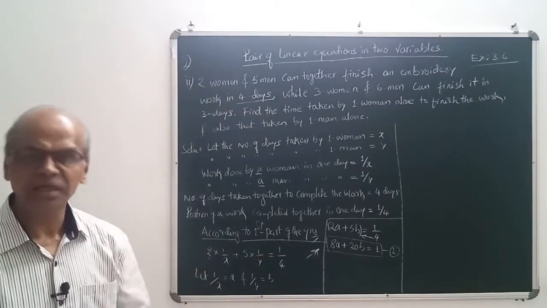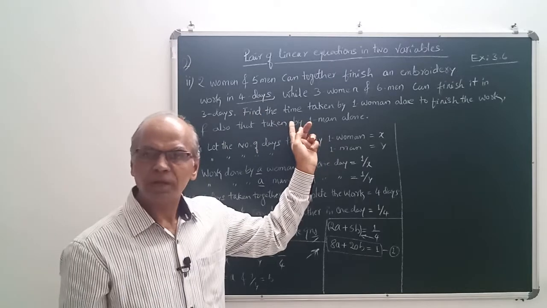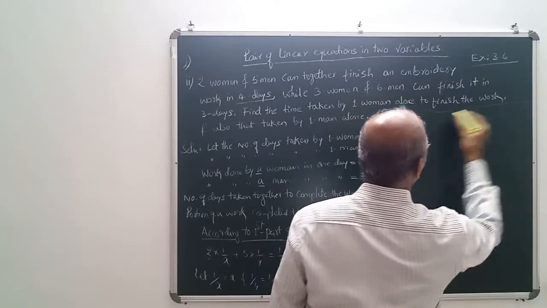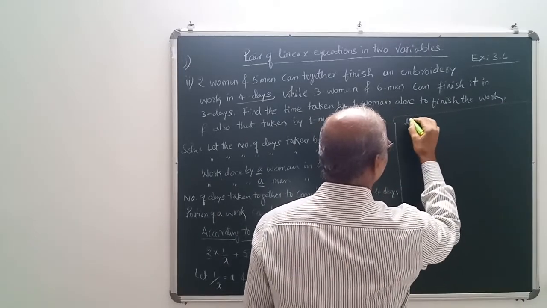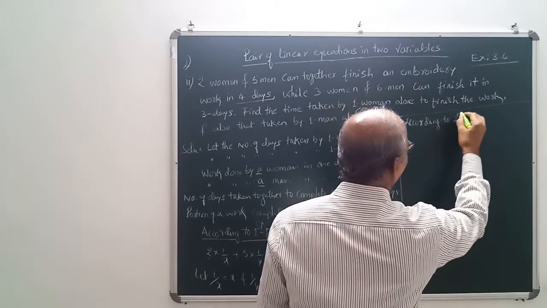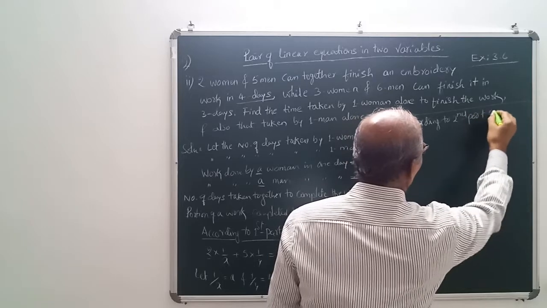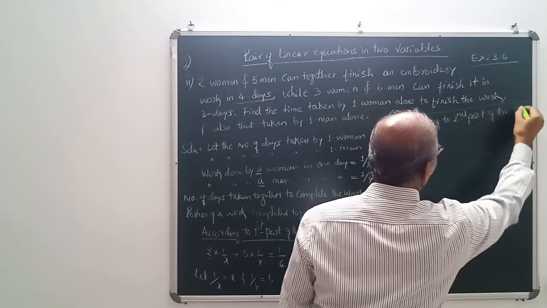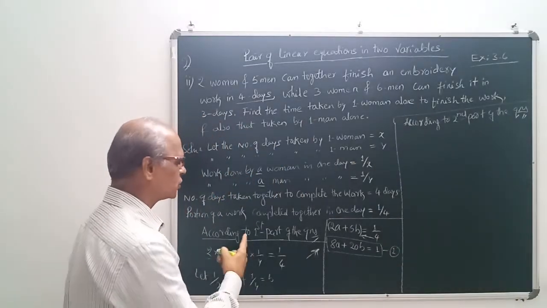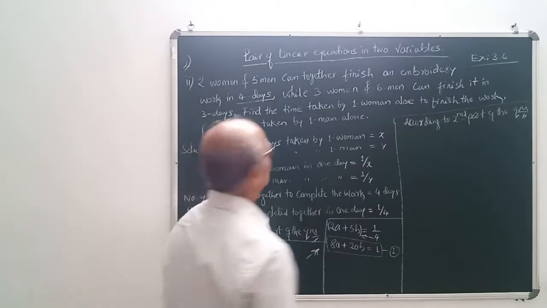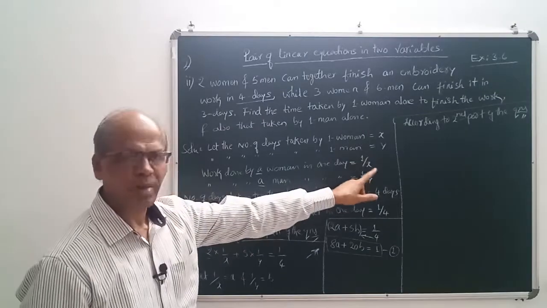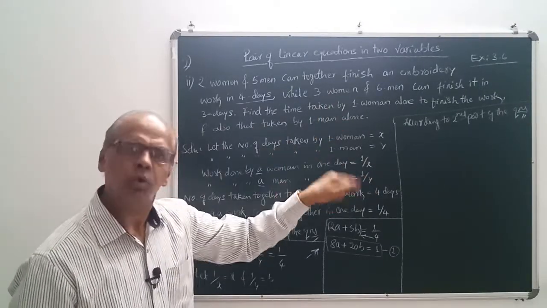Now we have to formulate the second equation, using the second part of the question. Okay, what is the second part of the question here? According to the second part of the question, as I have written according to the first part, right? What does the second part say here? 3 women. 1 woman means 1 by x. 3 women means 3 into 1 by x.